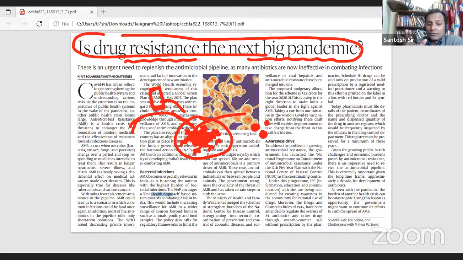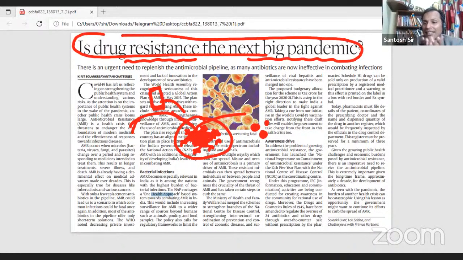Okay, so why does this antibiotic resistance happen? One, it happens naturally also, but the natural process is very slow. It takes years and years for antimicrobial resistance to develop, because it's a natural process. Naturally also, if we are using antibiotics on these bacteria, a few of the bacteria will survive and they will try to mutate, and these bacteria will become antibiotic resistant. Okay, so this will become drug resistance.